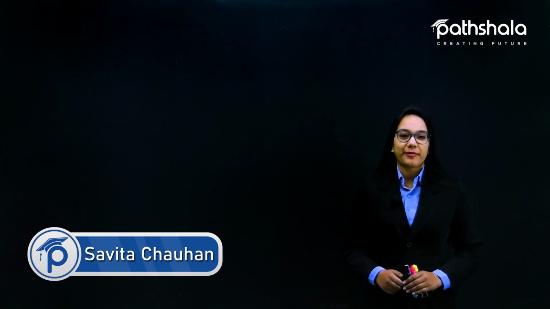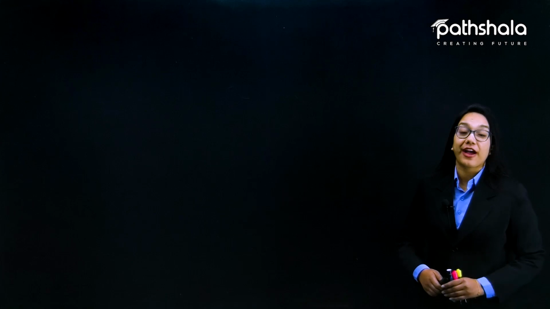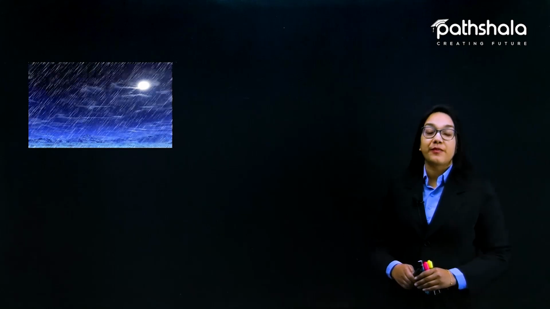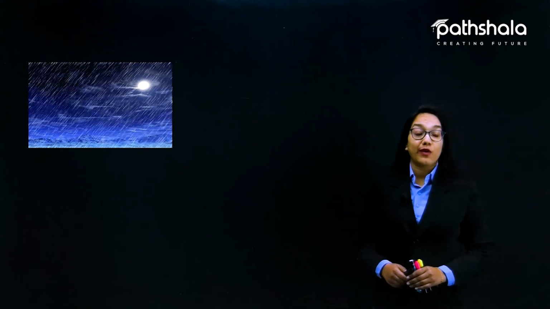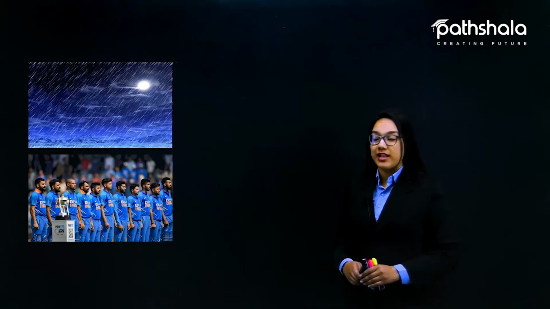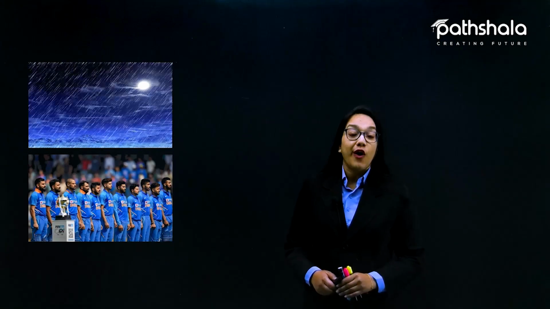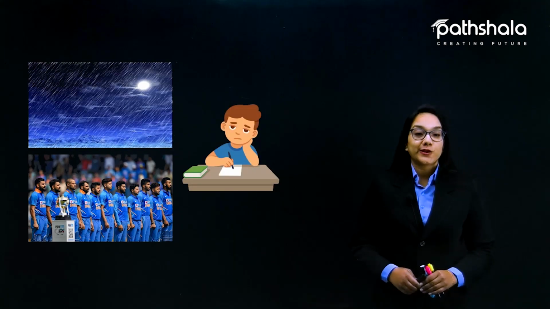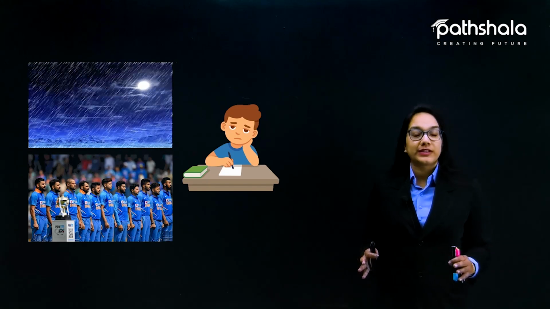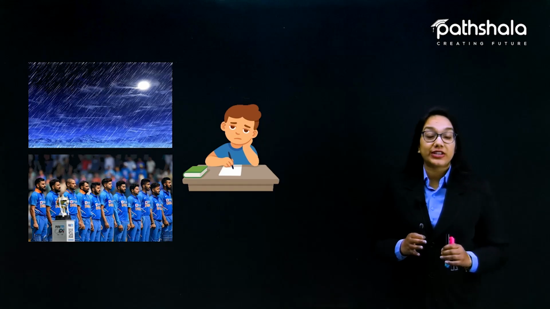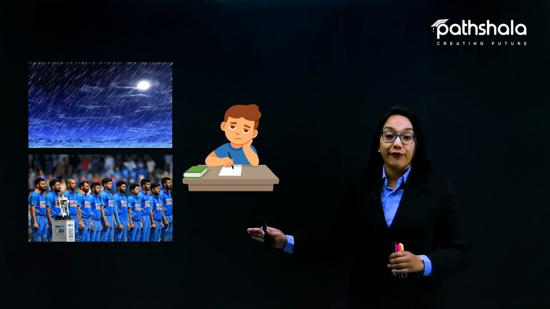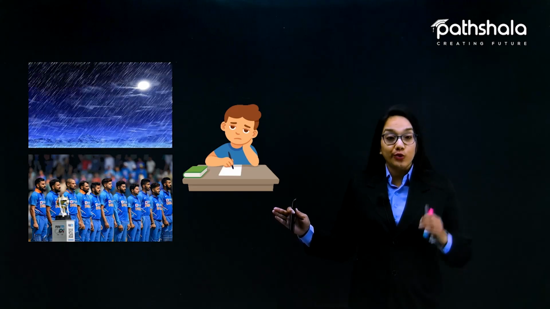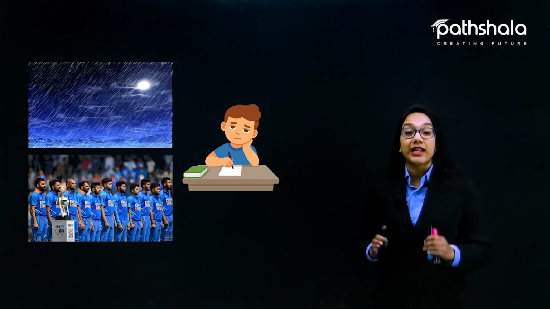Let's just start a new chapter today. So in our day-to-day life, we have come across certain kinds of statements. Like suppose I'm saying that it probably will rain today, or if I'm saying there are 50-50 chances that India will win the match today, or if I'm saying that I doubt that he will pass the test today or not. So all these statements involve some special kind of words like probably, 50-50 chances, or I doubt, and all these words involve an element of uncertainty.